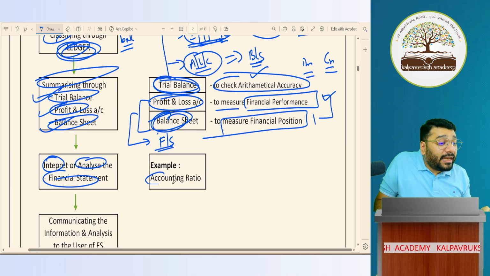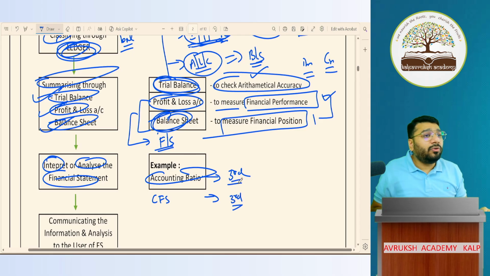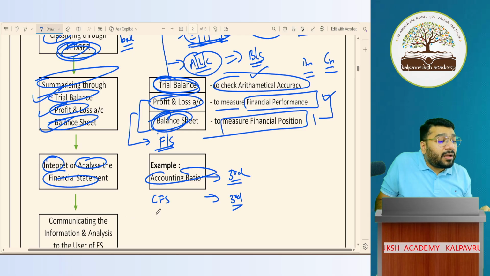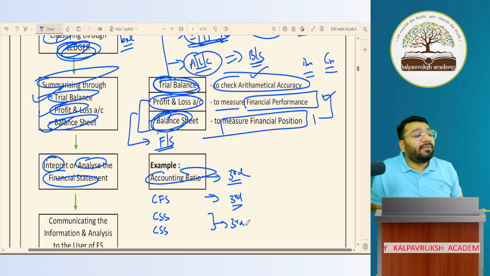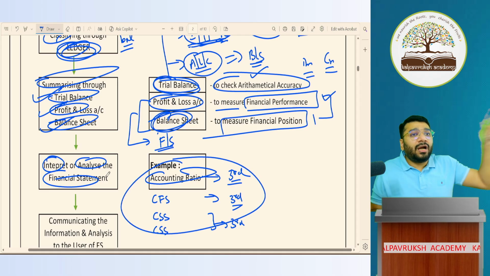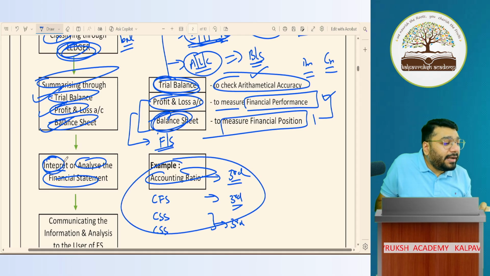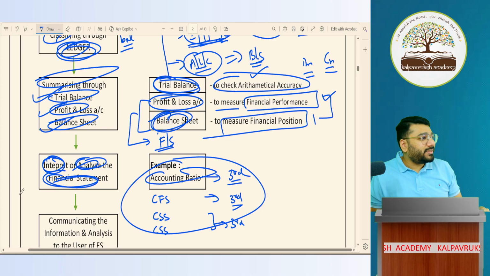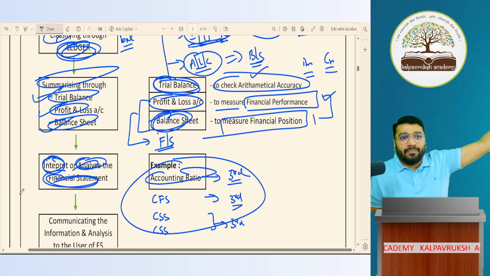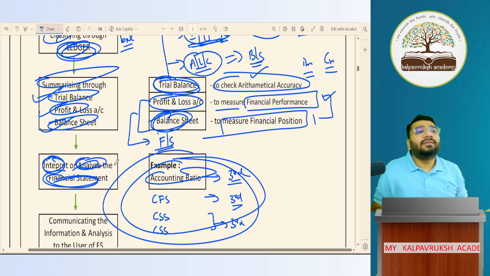called accounting ratios. This is there in the 12th syllabus, 3rd volume. Then there's something called cash flow statement analysis. This is also there in your 3rd volume of the T.S. Grewal book. Then there's comparative statement and common size statement. This is also there in your 3rd volume of T.S. Grewal. All this is there in your syllabus. In the 3rd volume, we will learn how to interpret and analyze the financial statements. And many more tools are there, but in your syllabus, they have restricted it only to these items.